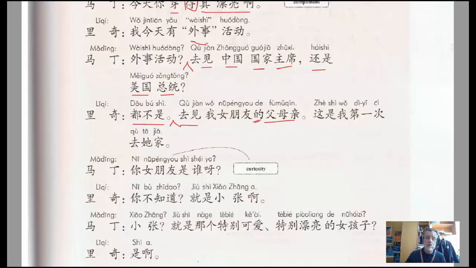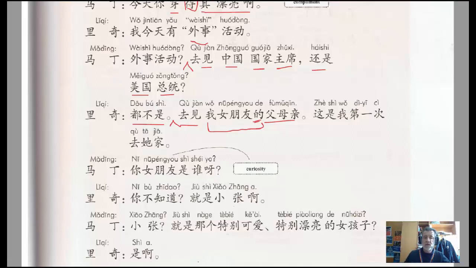So this 我女朋友的, that part there is the attributive. We've talked about that many times before, and basically what that's doing is giving you information about the 父母亲, okay, and in this case it's saying whose 父母亲, my girlfriend's. Today somebody in the lecture said that in modern parlance we could translate 父母亲 as the rents. So that's the first time I've heard that, and thank you to the classmate that taught me that.